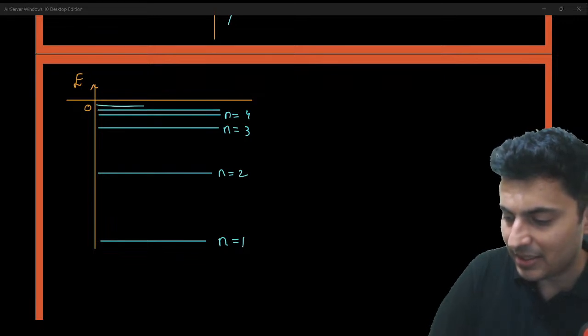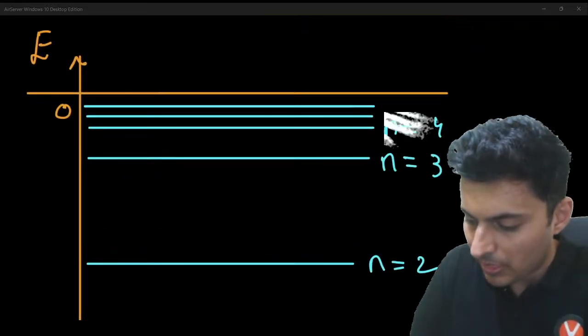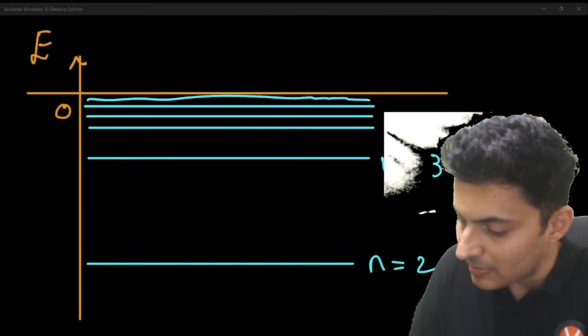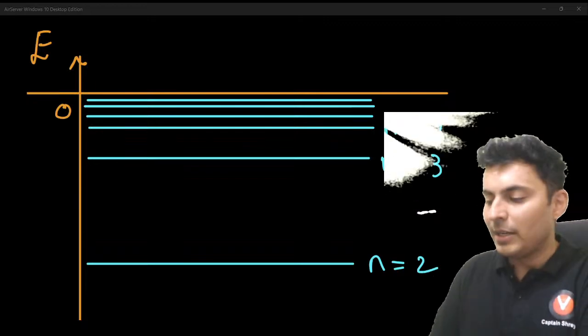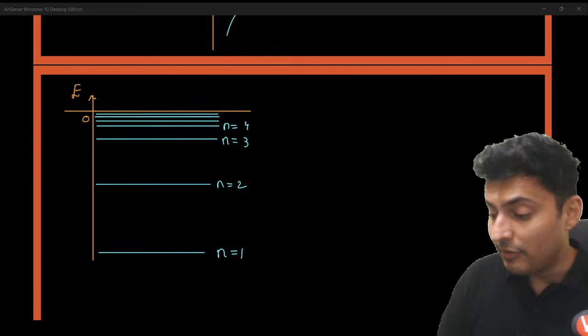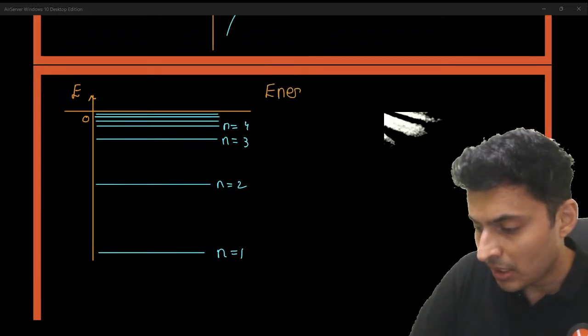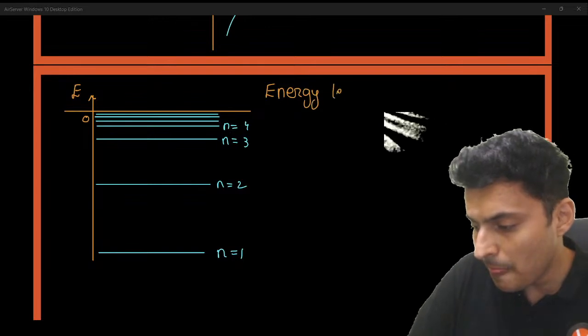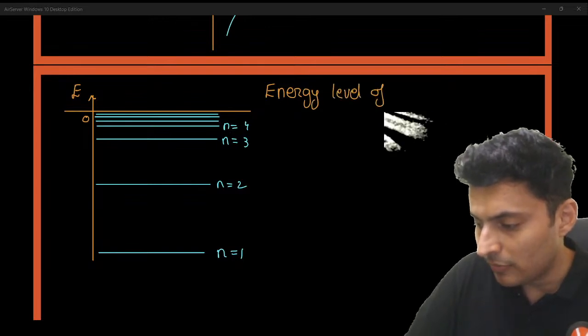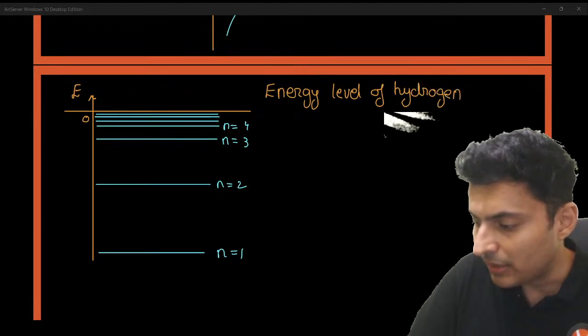You can see the spacing between the lines keeps on reducing as you go on the top. Spacing between the lines keeps on reducing and they come very, very close to each other. This is how the lines look like. You should know this particular graph. Very, very important. This is energy level of hydrogen.